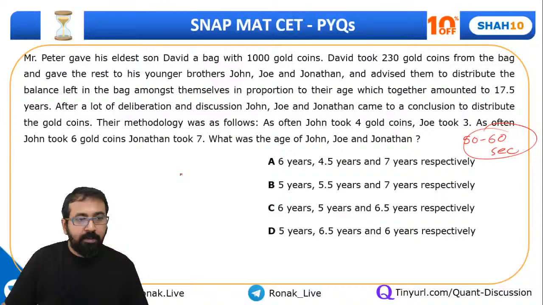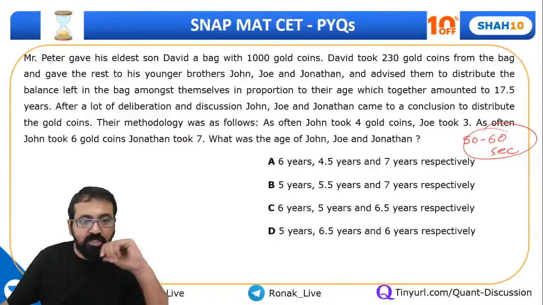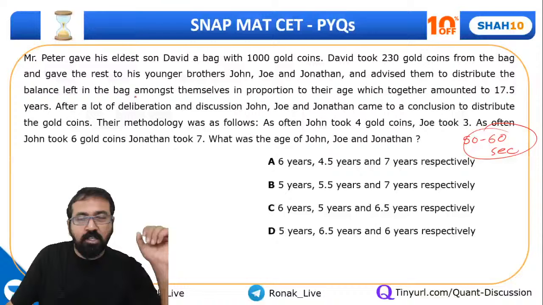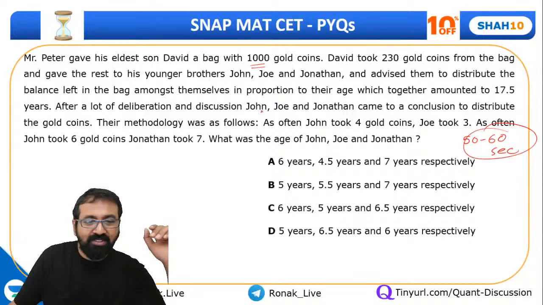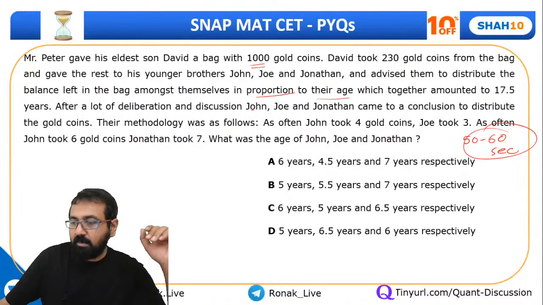So what would be the answer? Many a time you will get this kind of question where there will be lots of blah blah information. This question has nothing to do with the gold coins. It's about ages. Here it is mentioned that they advise them to distribute the balance left in the bag among themselves in proportion to their ages, which together amounts to this one.